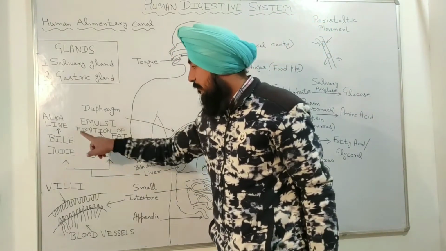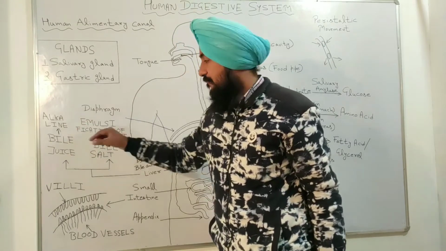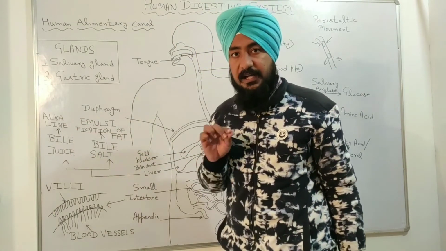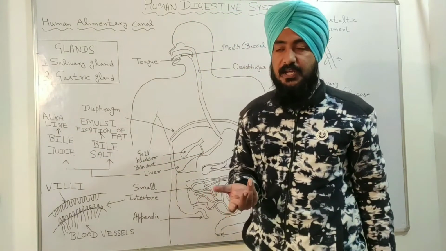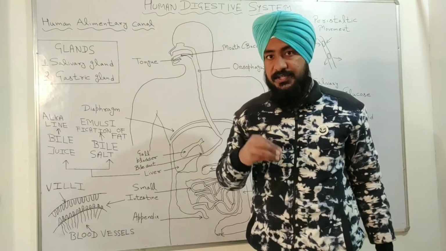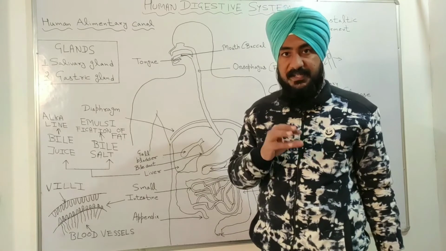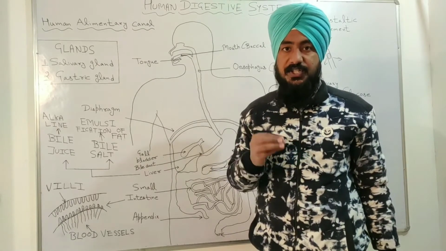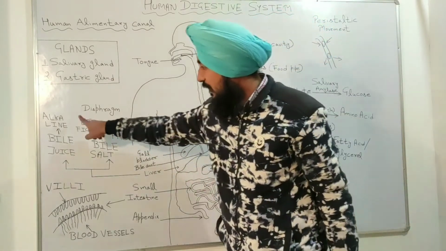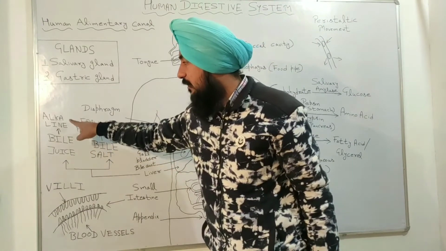Bile juice makes the food medium alkaline. What is alkaline? Alkaline is just the opposite of acidic. It means it is a base. So basically alkalis are those bases which are soluble in water. So bile juice makes the food medium alkaline.